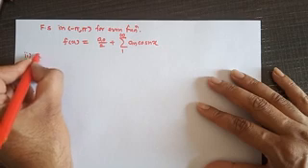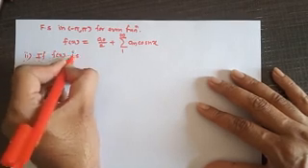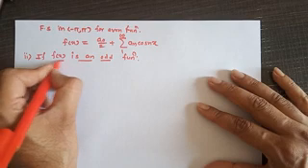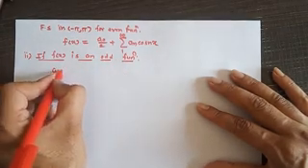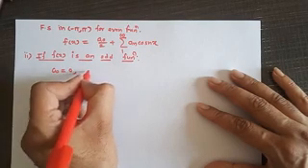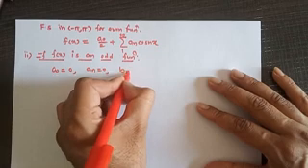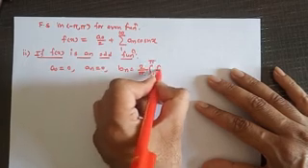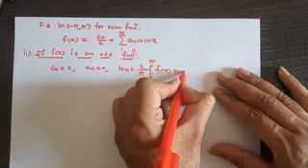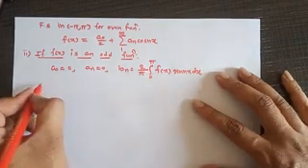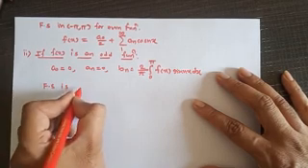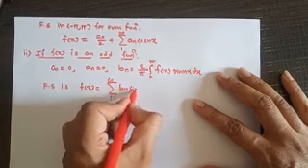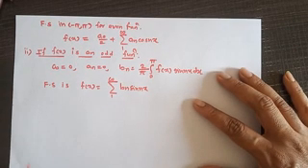Second, if f of x is an odd function, then the Fourier coefficients for an odd function are a0 equal to 0, an equal to 0 and bn is equal to 2 upon pi, integral 0 to pi f of x sin nx dx, and the Fourier series is summation n from 1 to infinity bn sin nx.